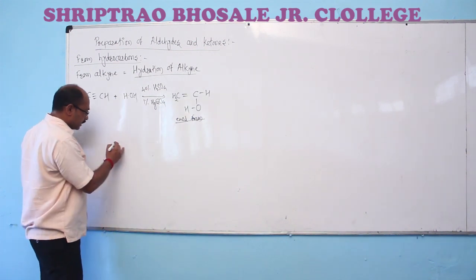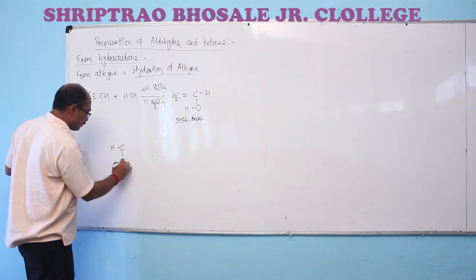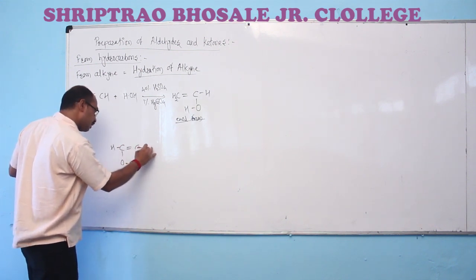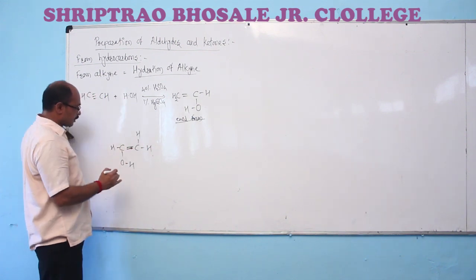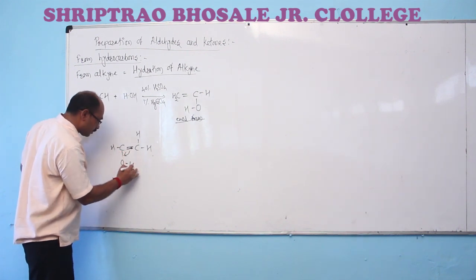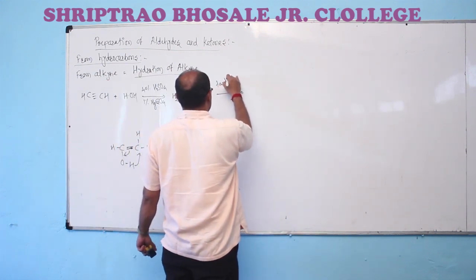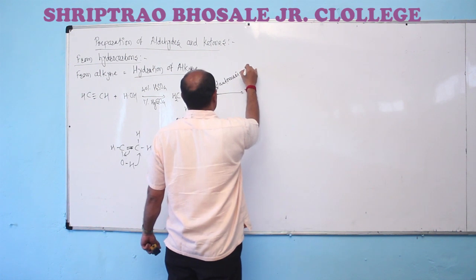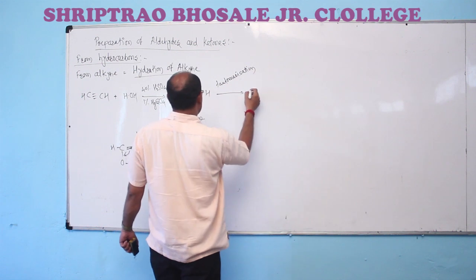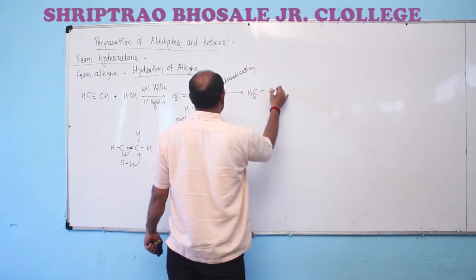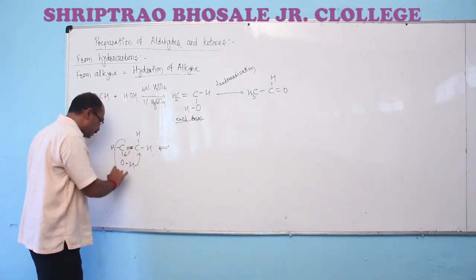Enol forms generally involve the change in the position of the double bond to have the formation of the corresponding keto form. Keto form involves formation of unsaturation at the carbon and oxygen.